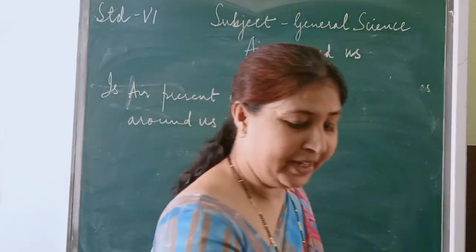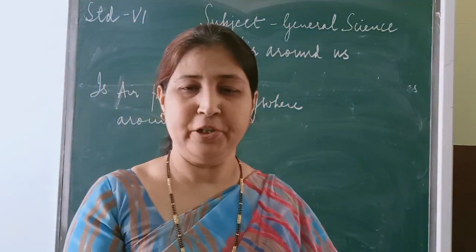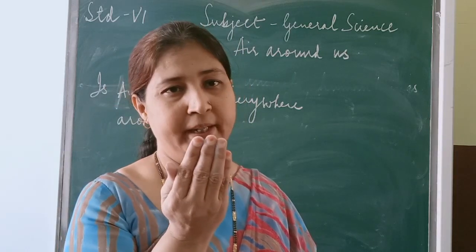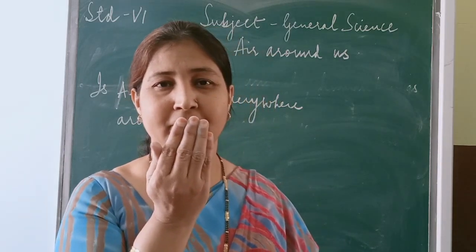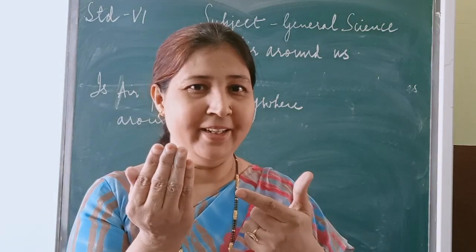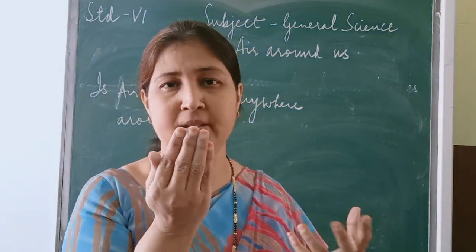So how to know it? Your body also has air in it. So for this, first take your right hand and keep it in front of your nose. Okay? And breathe. What can you see, children? You will feel the air, isn't it? How you are taking it in, or how it is coming out. Like this you can feel the presence of air.